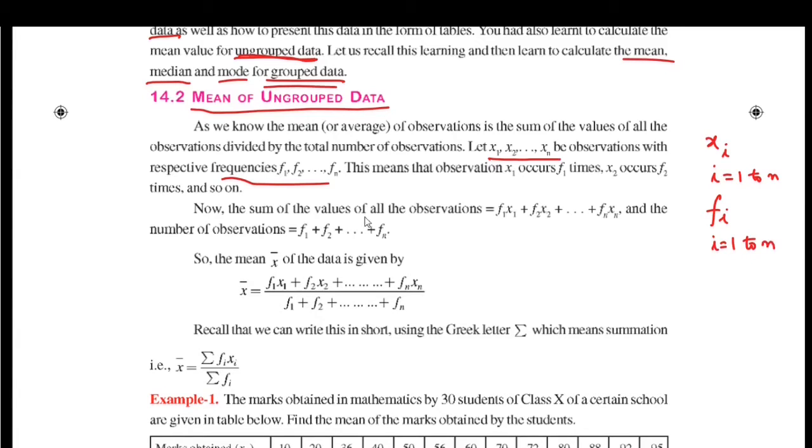For the sum of the values of all observations in ungrouped data, here we are using the frequencies.